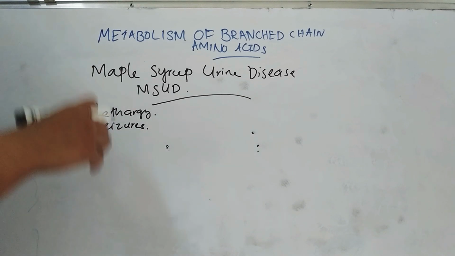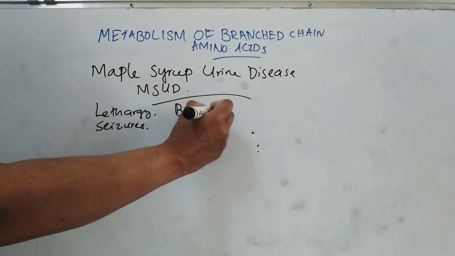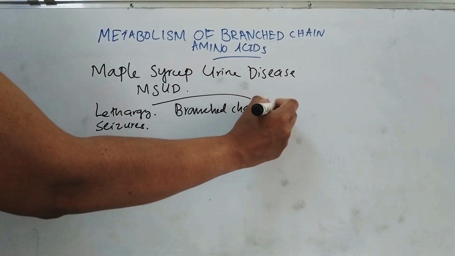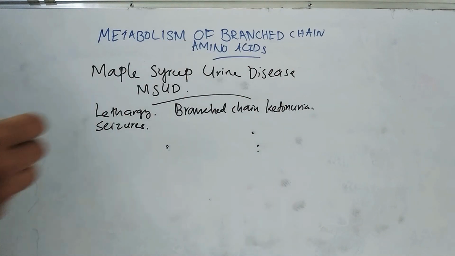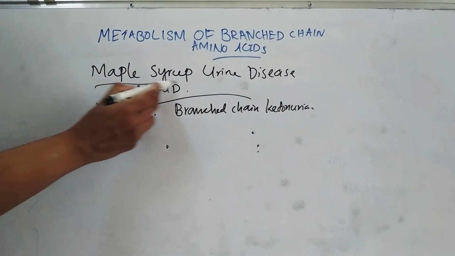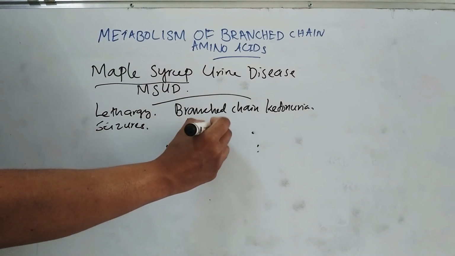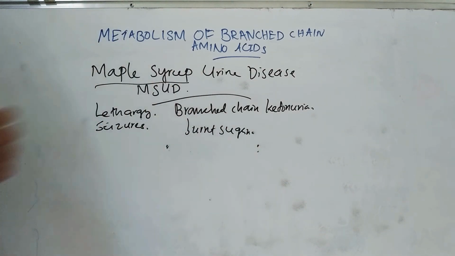So it is also known as branched chain ketonuria. The urine has a characteristic odor which resembles that of maple syrup or burnt sugar, hence the name maple syrup urine disease. The treatment option is feeding a diet in which protein is replaced by a mixture of purified amino acids, from which branched chain amino acids are omitted. So this is about the metabolism of branched chain amino acids. This is today's topic. Thank you for watching.